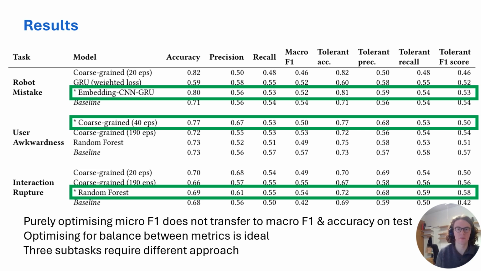So that kind of shows us that optimizing just for the micro F1 score doesn't work, since of course we're not using that for the challenge. But optimizing for this balance does seem to be ideal, because then we're also kind of forcing the models to learn more detailed patterns than just predicting the majority class. But it also is clear that the 3 subtasks each require a different approach, since, for example, for the user awkwardness, the random forest doesn't help like it does for the interaction rupture.